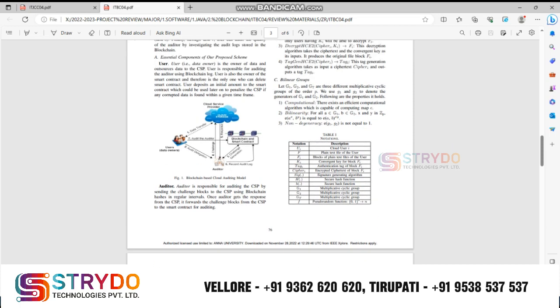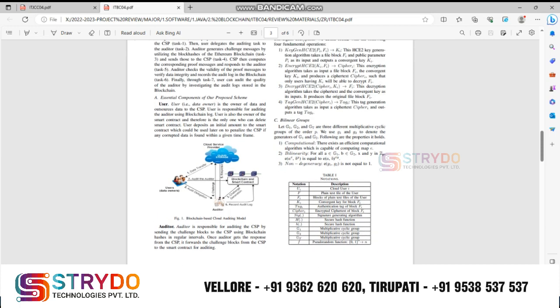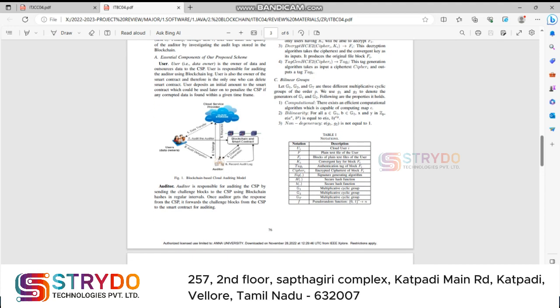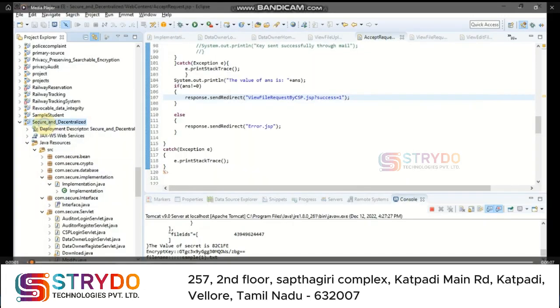Here you can see the users as data owners, the auditor, the cloud service provider, and a blockchain as a smart contract. You can see the data transfer, the audit delegation, the challenge generation and the response, and finally the audit by the auditor. Some of the information is stored in the blockchain by the auditor. Let's see the working process.